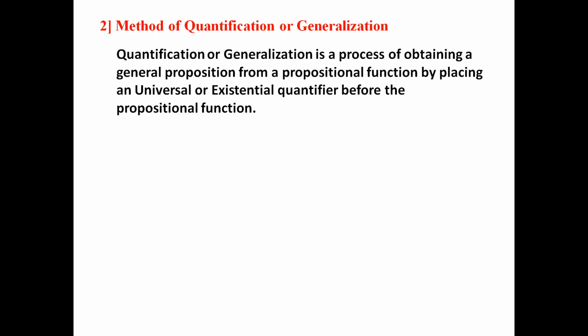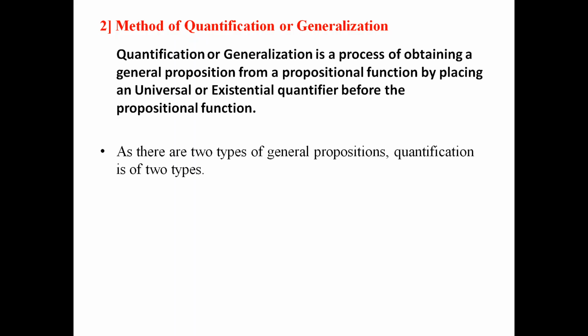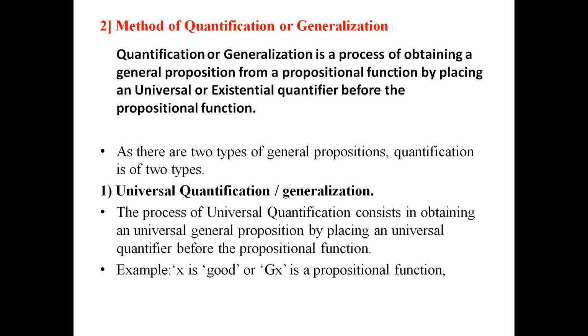Now we come to the second method, that is the method of quantification or generalization. What do you understand by this method? This is a process of obtaining a general proposition from a propositional function by placing a universal or existential quantifier before the propositional function. As there are two types of general proposition, quantification is of two types. The first is universal quantification or generalization.